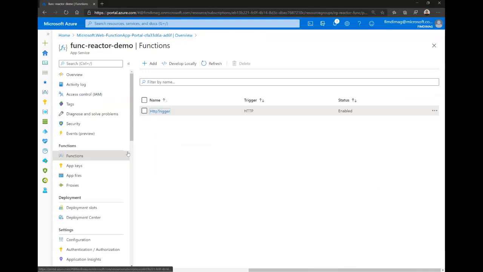So this is the first part. We developed our functions directly from the portal. What we can do also here is develop our functions locally and then publish them directly to the Azure platform, or via a DevOps platform like GitHub, Azure DevOps, or other platforms. So we can also use Visual Studio, for example. Let's use it at the beginning.